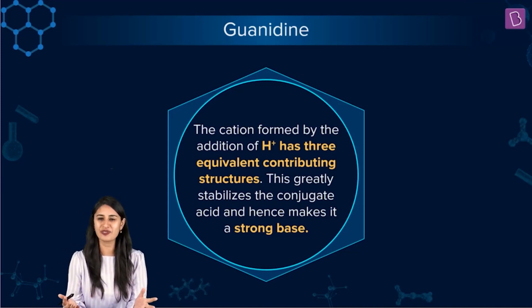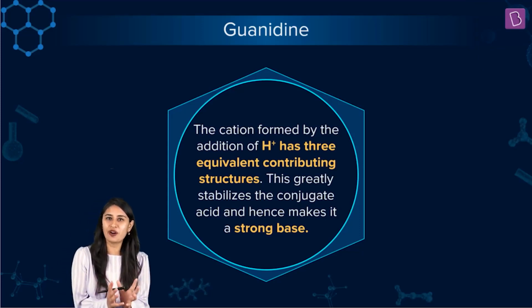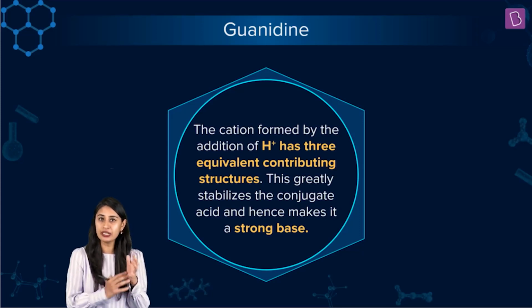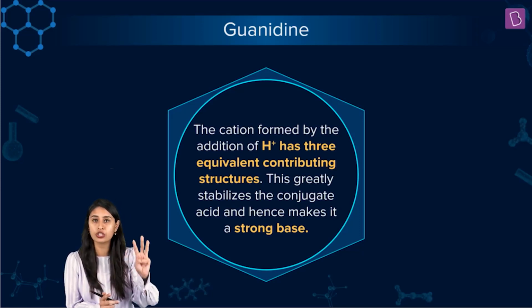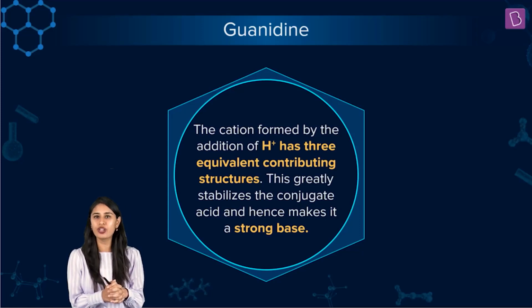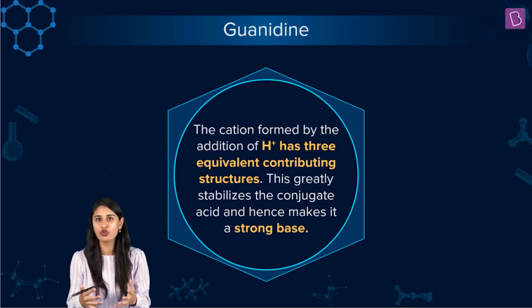You have understood. So this weakness of the conjugate acid is deciding the answer for us. In organic chemistry, guanidine kind of systems are, of course, very, very basic. Keep that in mind. Keep the reason also in mind, that after the protonation has happened, equivalent resonating structures are coming. Not one, not two, but three of them. So, making it a very stable conjugate acid and hence a strong base.